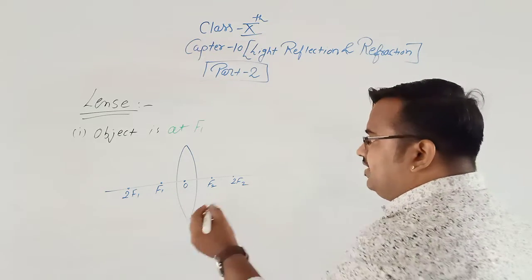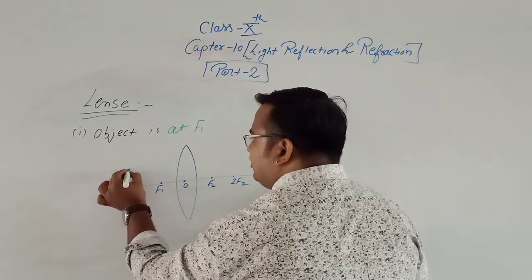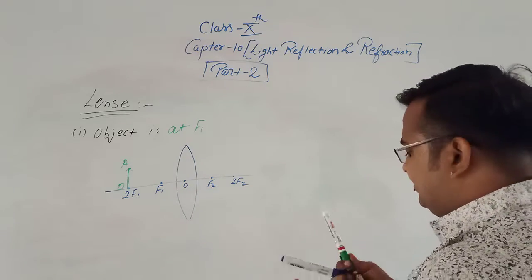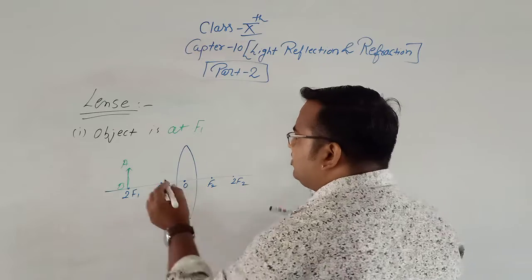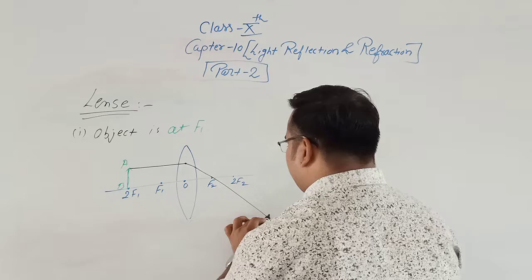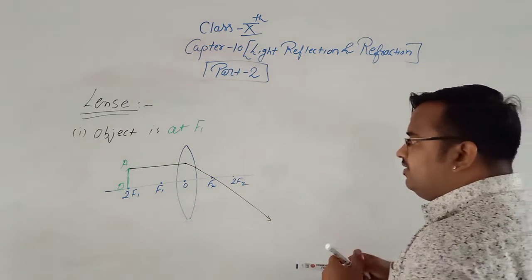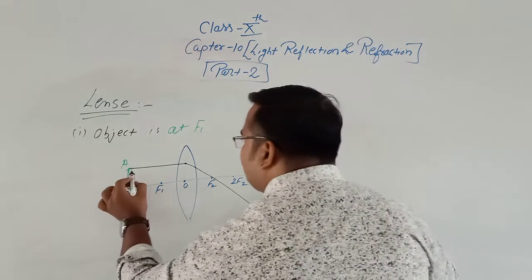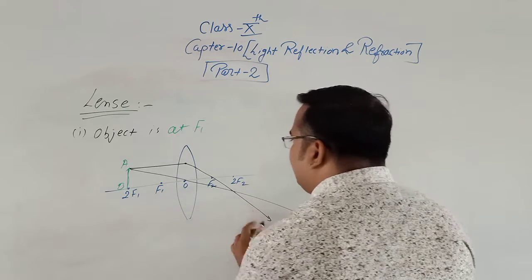Now the object is at f1, that means this is the object A, B. Now if the incident ray is parallel to the principal axis, then it passes through the focus. And if the incident ray passes through the optical center, it passes undeviated.